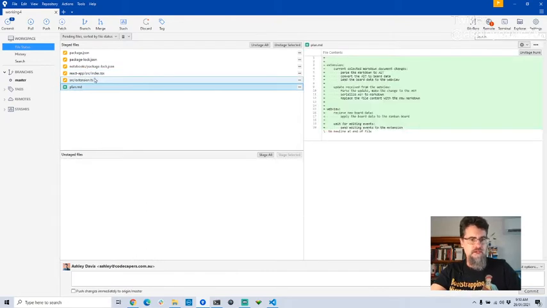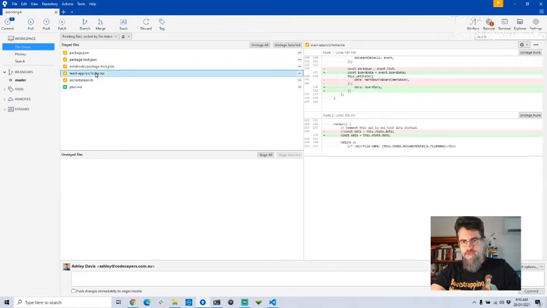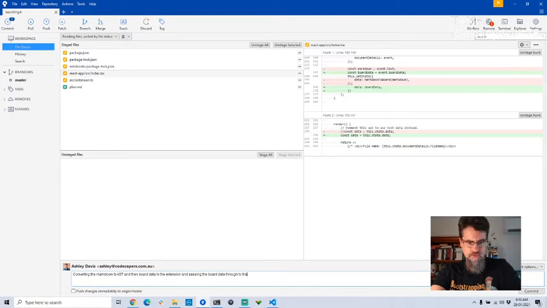So what am I doing here? I'll commit my plan, that's okay. What am I doing? So I'm now converting the markdown to AST and then board data in the extension and passing the board data through to the web view.